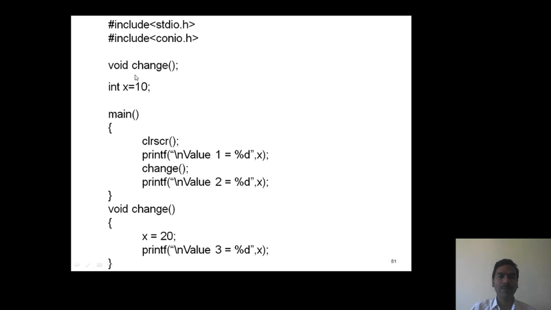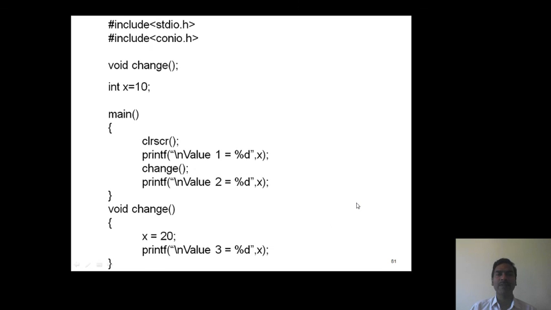Now this program is the global variable program. Here the variable is defined outside all the functions. Hence the variable is treated as a global variable and it is possible to access it anywhere within the program. So here x is accessed in the main function and x is also accessed in the change function, which is valid.